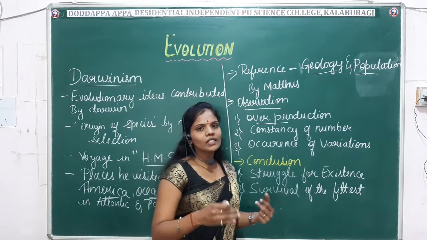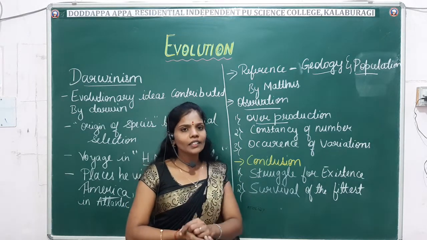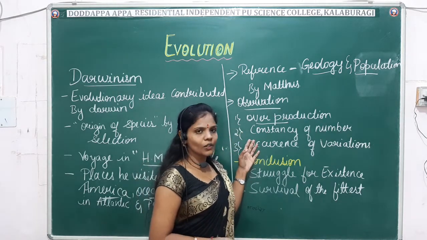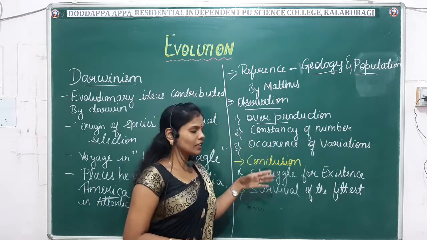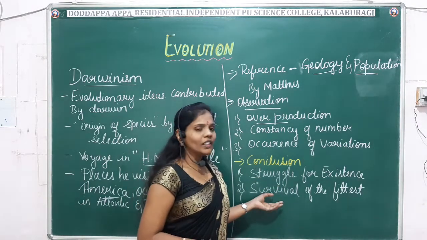So after studying and analyzing the data, he gave the observations and the conclusion.